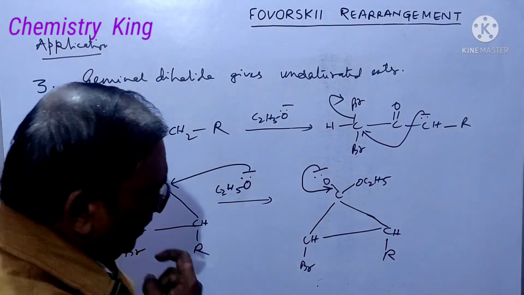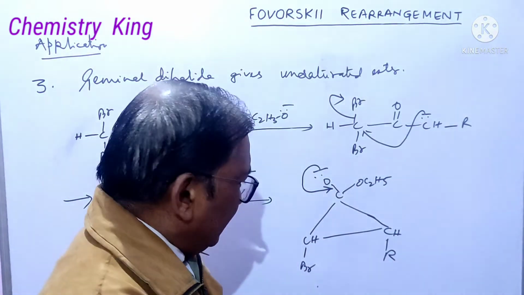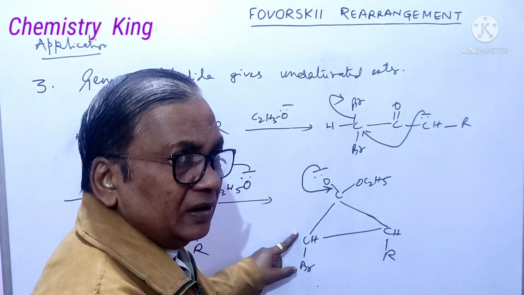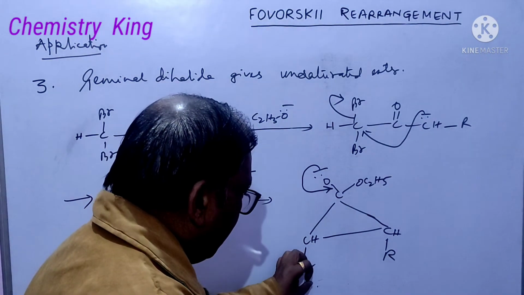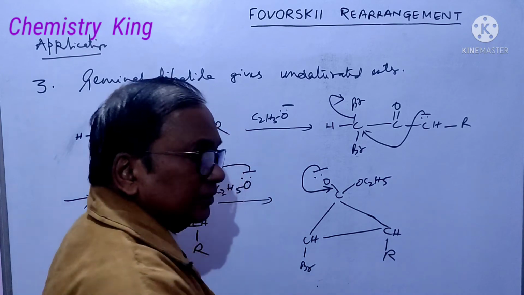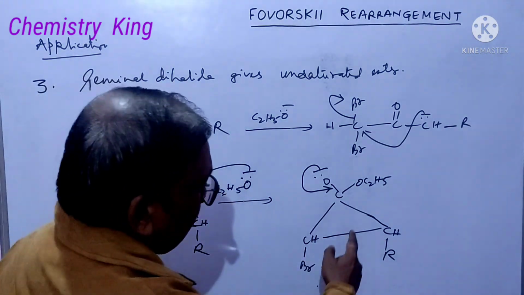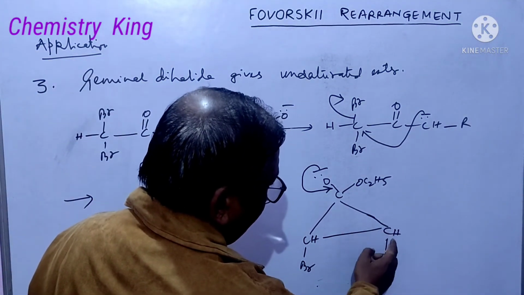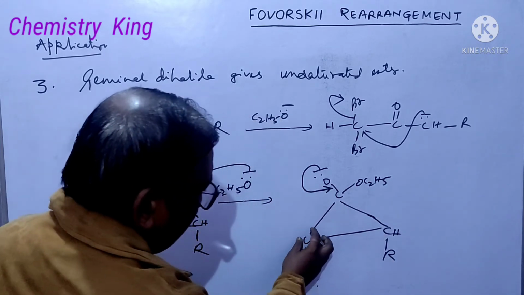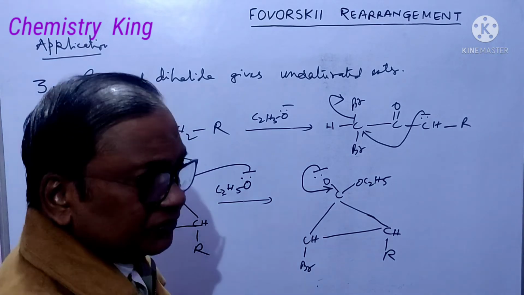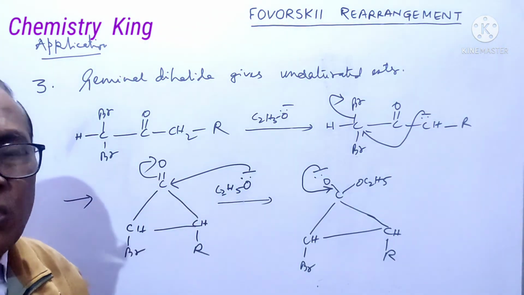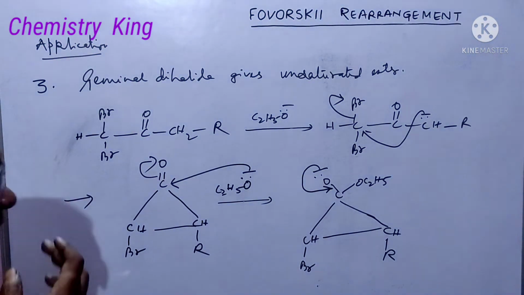Friends, here, if this bond will break, negative charge will be here. And there is a contradiction that bromine will withdraw electron and this will pump electron. It is alkyl. If this bond will break in this fashion, negative charge will be here. It is alkyl group but bromine is attached. So here such a factor is not considered. One important factor is here.